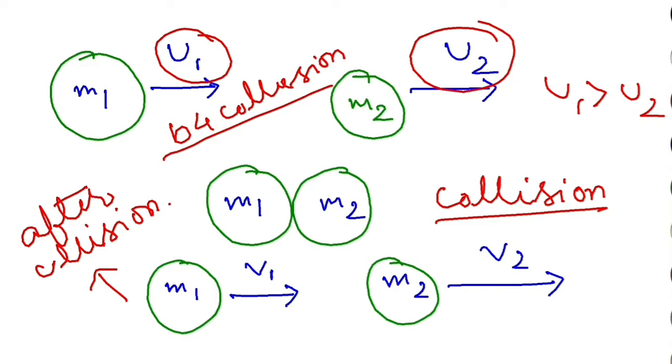Now please listen to me carefully. If I ask you, what is the total momentum before collision? What is the total momentum before collision in the first case? For the first object, momentum will be m1 u1, and for the second object, momentum is nothing but mass into velocity, so it will be m2 u2. So total momentum before collision is m1 u1 plus m2 u2. Similarly, after collision, what is the total momentum? m1 v1 plus m2 v2.